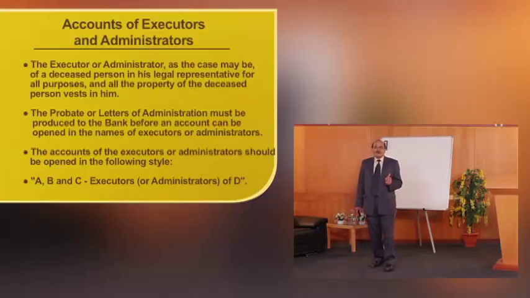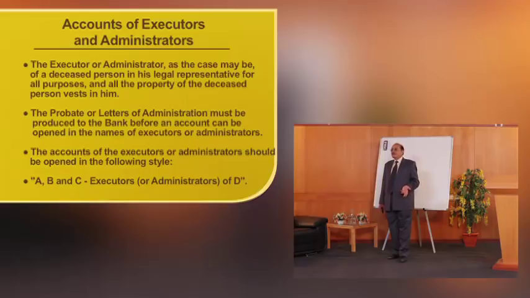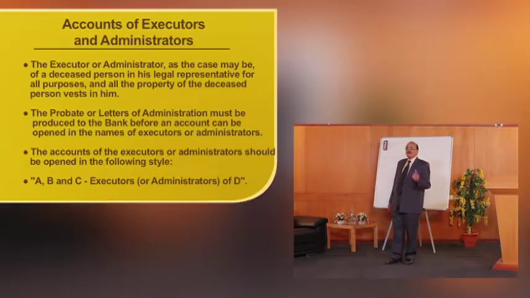Many times we are also required to open accounts of executors and administrators. So this is basically in case of the managing the estate of a deceased person, and executor or an administrator is his legal representative for all purposes, and all the property of the deceased vests in the executor or administrator.